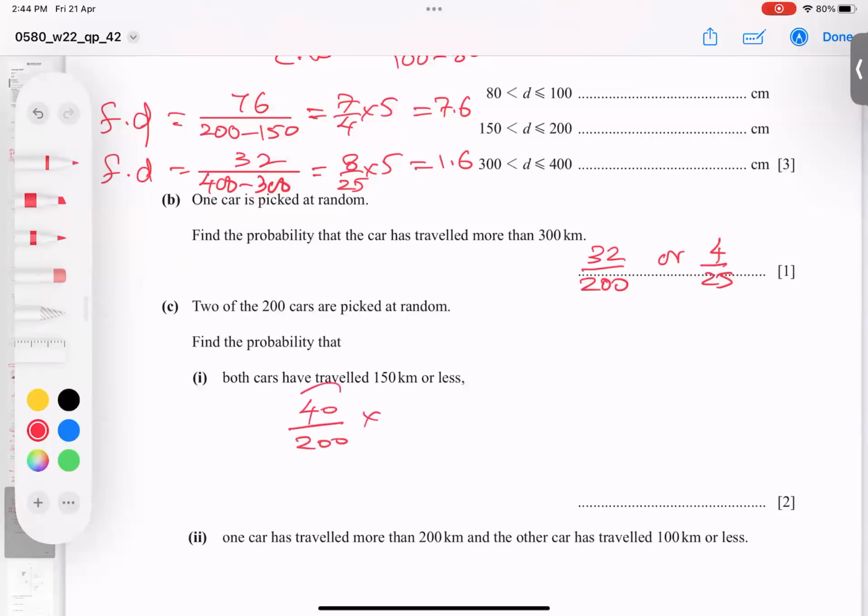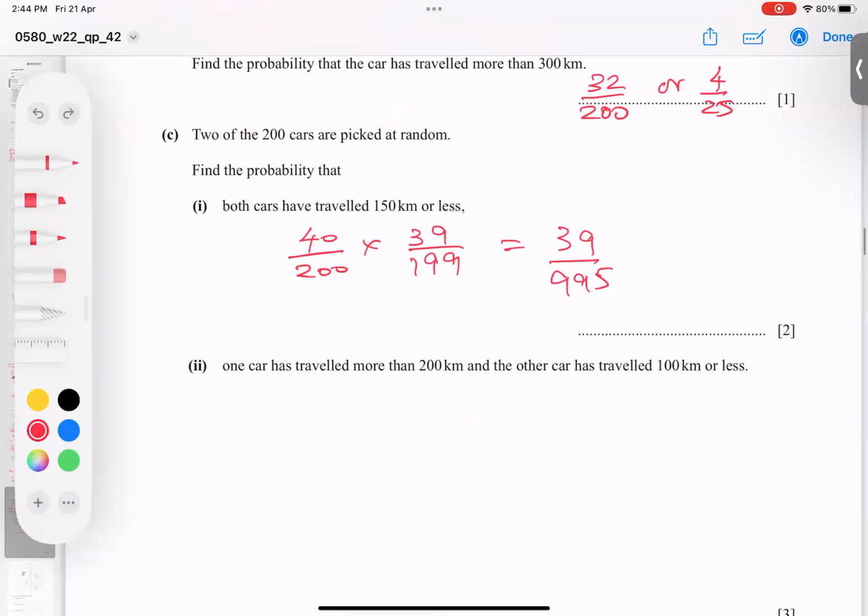When one car is gone from here and one car is gone from here because it was picked, 39 is left here and 199 left. If we check it in the calculator, the answer is 39 over 995. I hope you're getting the point, because when you take one car out, naturally one less from here and one less from here. That is why 39 and 199.